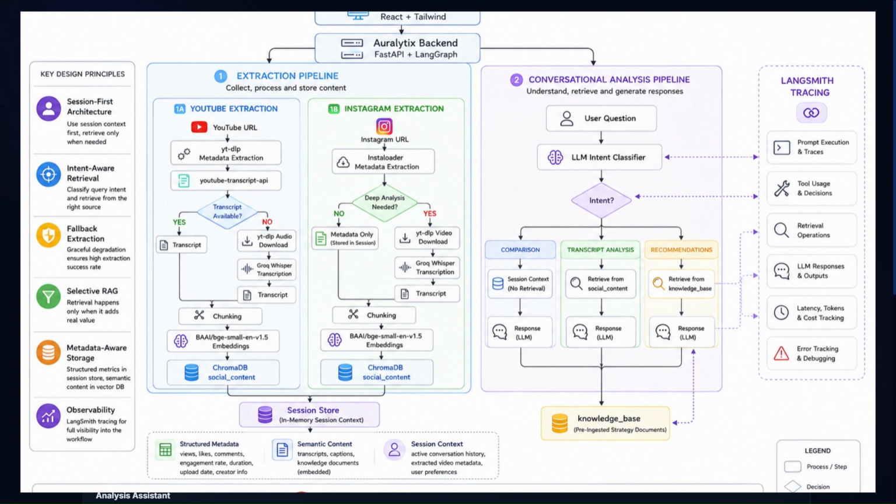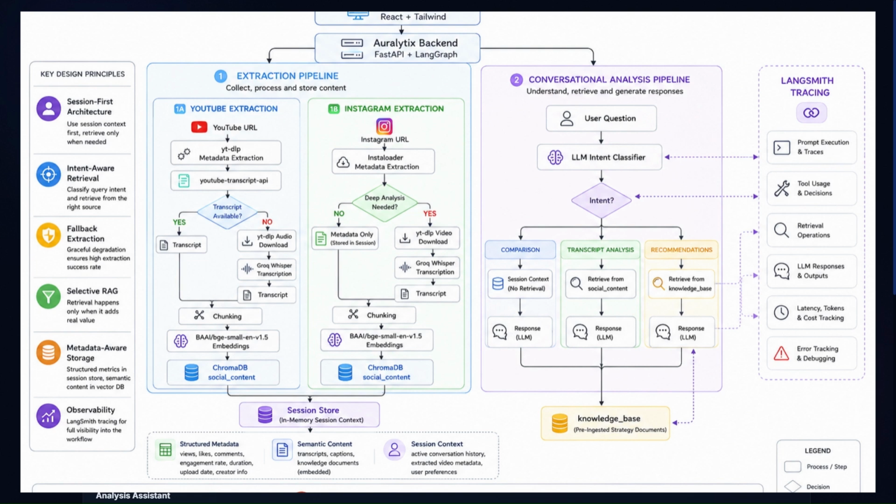Let's talk about the architecture overview. The system is organized in two independent pipelines, an extraction pipeline and a conversational analysis pipeline. The extraction pipeline is further divided into two pipelines. The first one is YouTube oriented, and the second one is Instagram oriented. And the conversational analysis pipeline is responsible for intent detection, retrieval orchestration, and response generation.